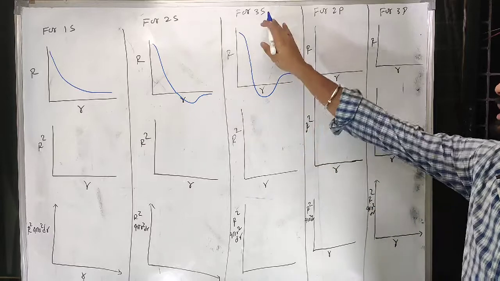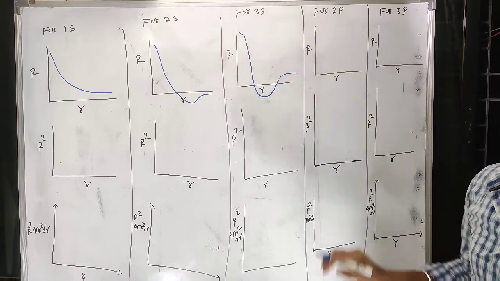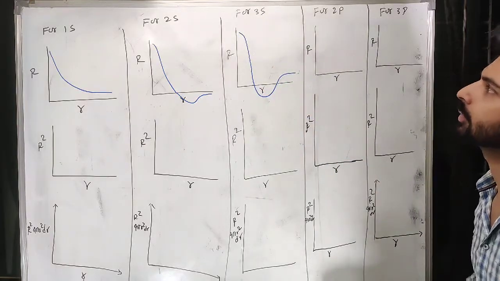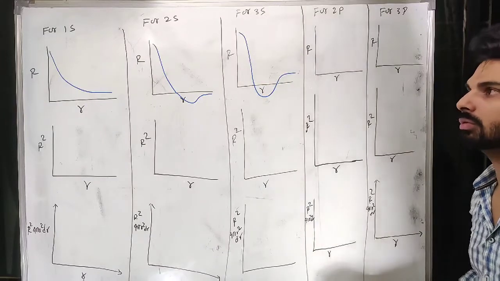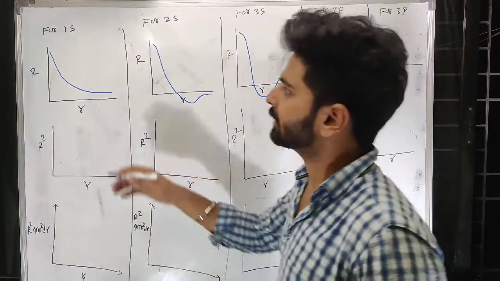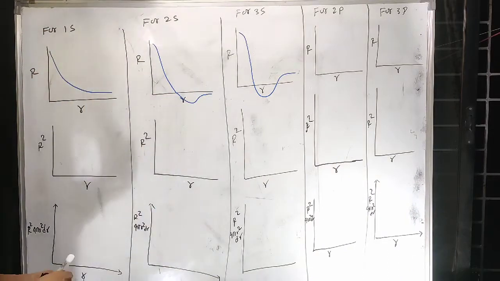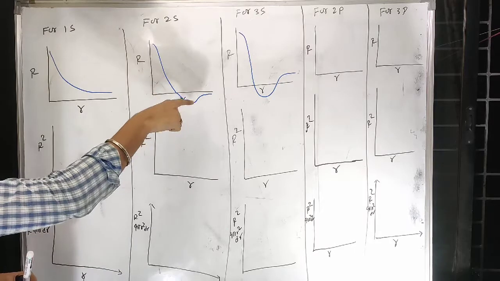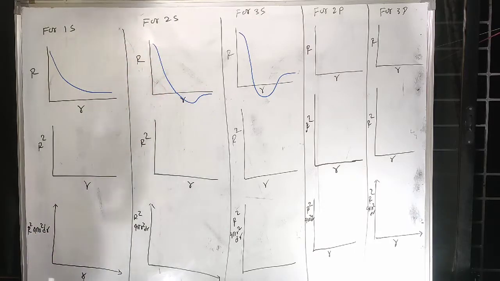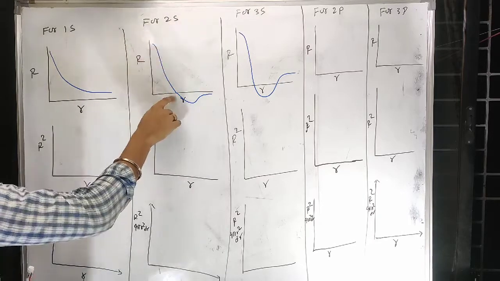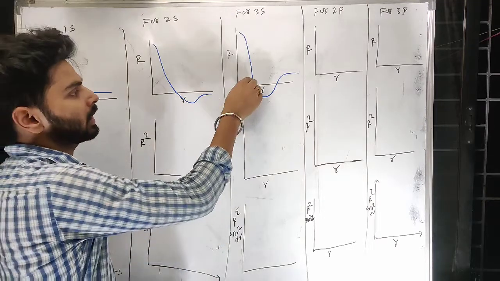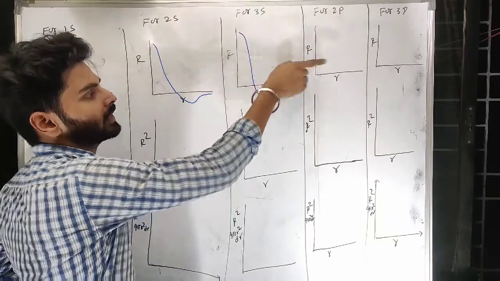For 3s you have to show 2 nodes, then you can show like this, radial nodes. This is how you can do for s, starting maximum near the nucleus and then going down. And remember where to cut that line based on how many nodes you want. For 2s you want 1 node, so you can cut here. For 3s you want 2 nodes, cut once, again go there, cut twice and go further.